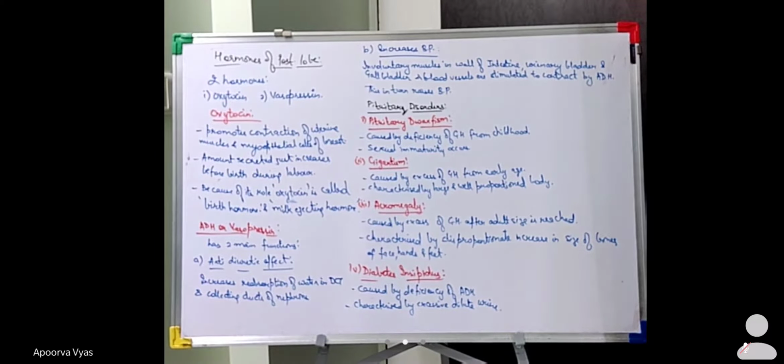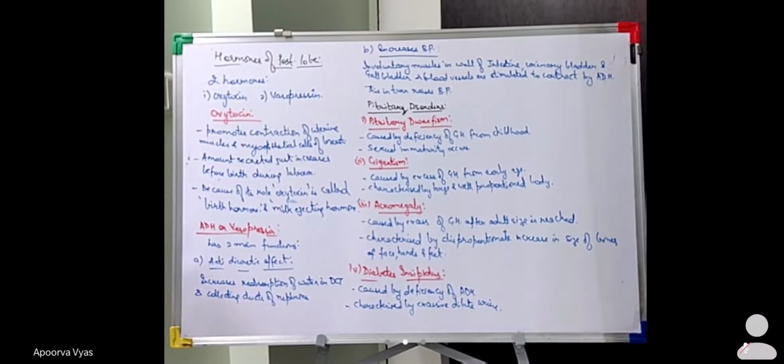Did I mention the hormones of the anterior lobe, Jia? What are the different hormones? Did I mention that? And the description of all of these? Okay, so chalo, let's complete this hormones of posterior lobe, and then I'll do that. I think I missed it.